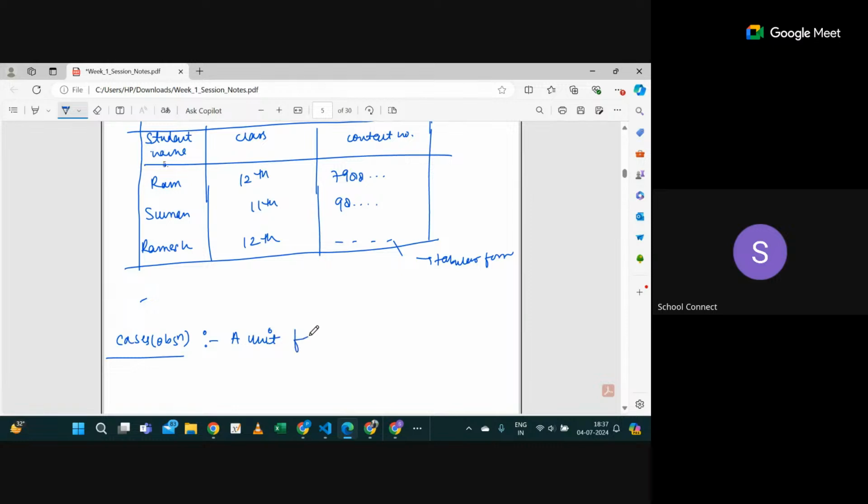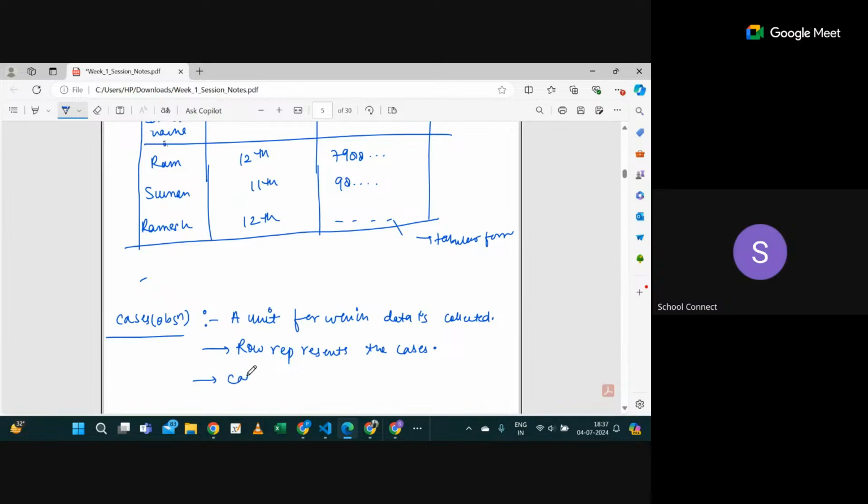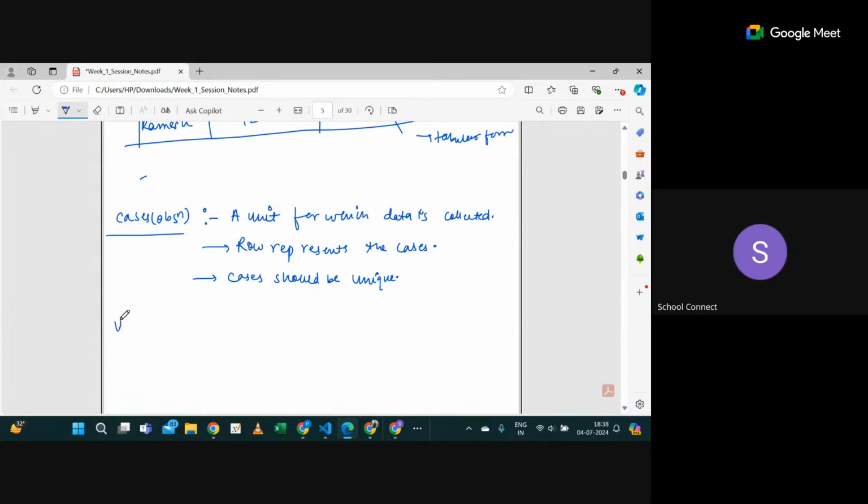A case is a unit for which data is collected. Some two to three things you have to keep in mind: the row represents the cases, and cases should be unique.